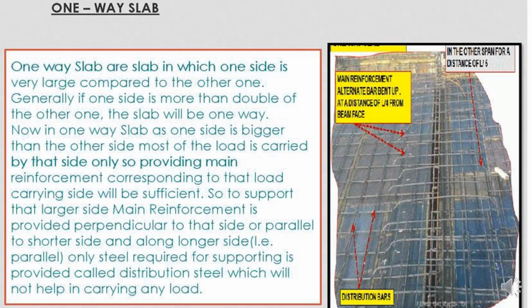To support the load, main reinforcement is provided parallel to the shorter side, and along the longer side only the steel required for support is provided, called distribution steel, which also helps in carrying load. Here you can see the images where the distribution bars, main bars and everything has been explained.